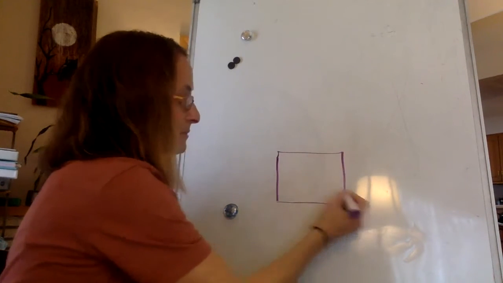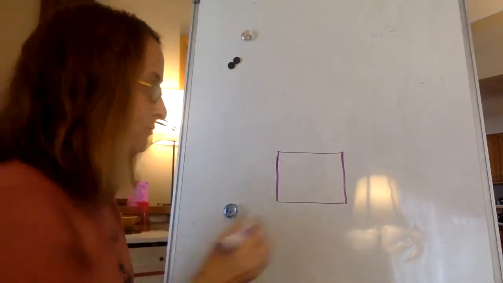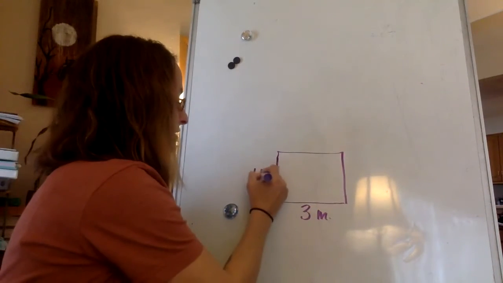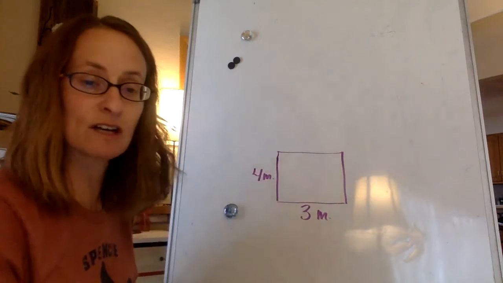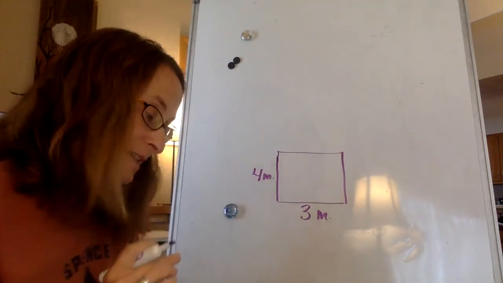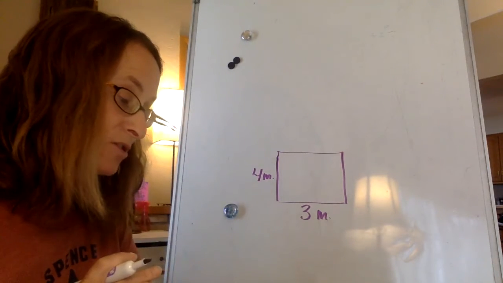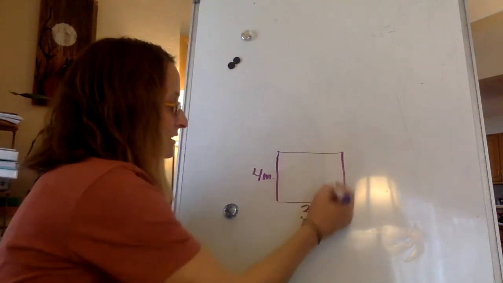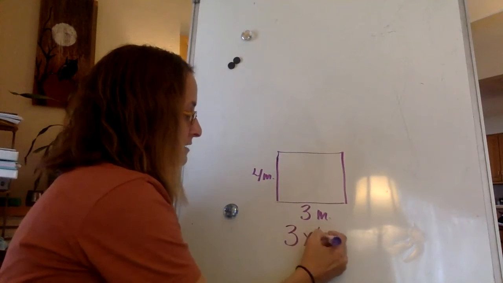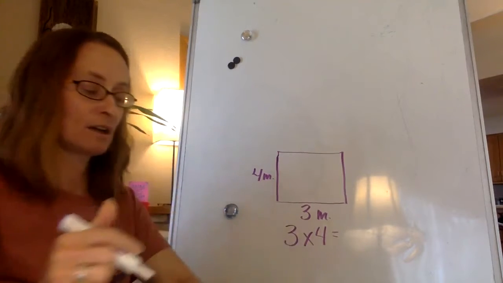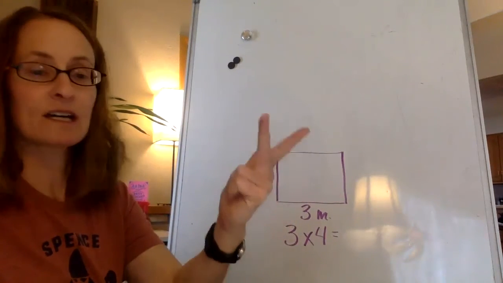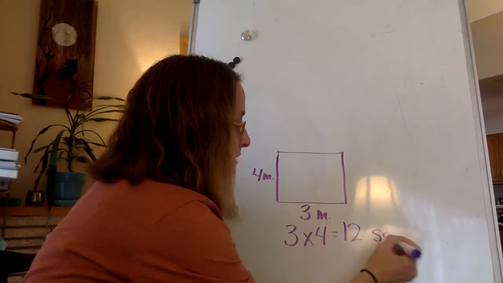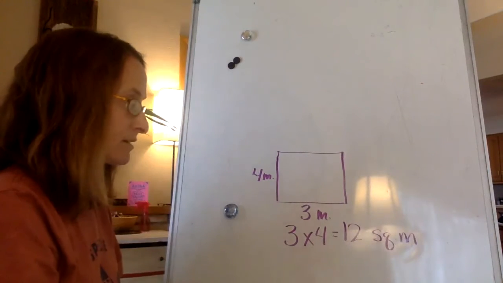I mean, that's not the best picture, but we've got 3 meters long and 4 meters wide. So ask yourself, what would the area be? It says, how many 1 meter square tiles will he need? If you can visualize little tiles in here, 3 times 4: 3, 6, 9, 12. Okay, 12 square meters.